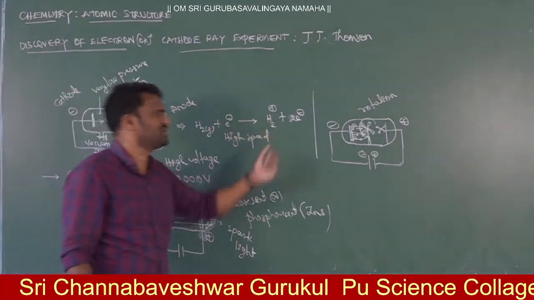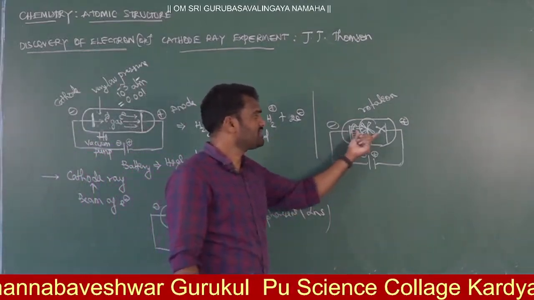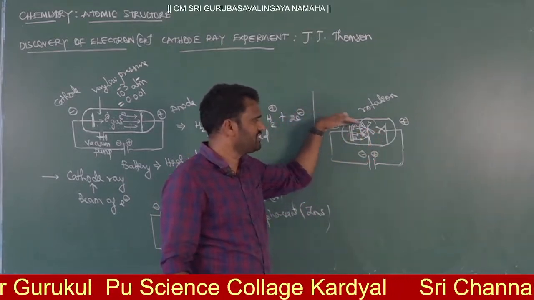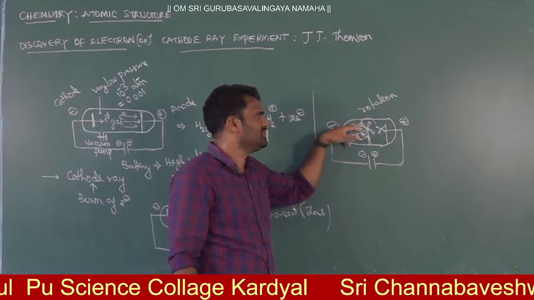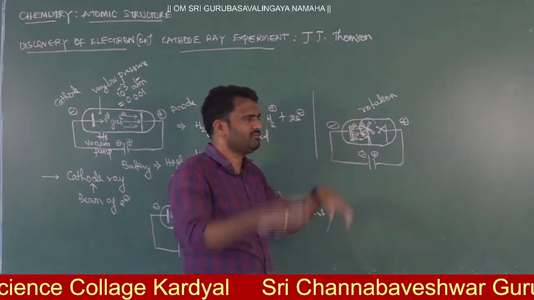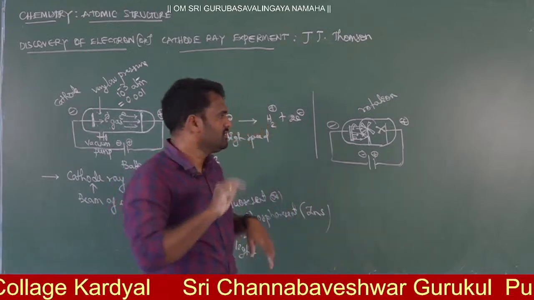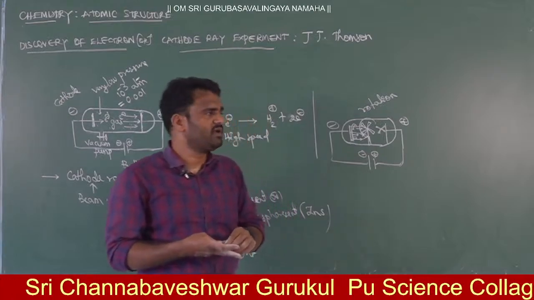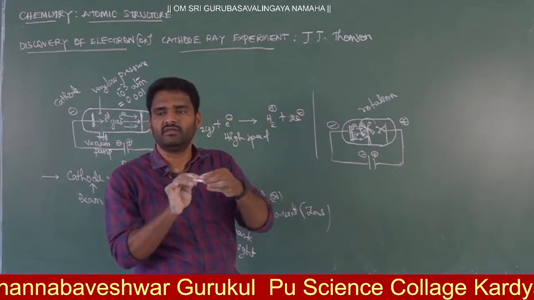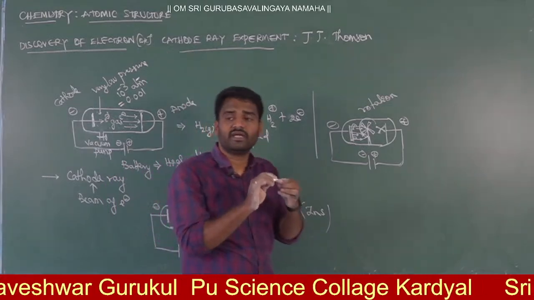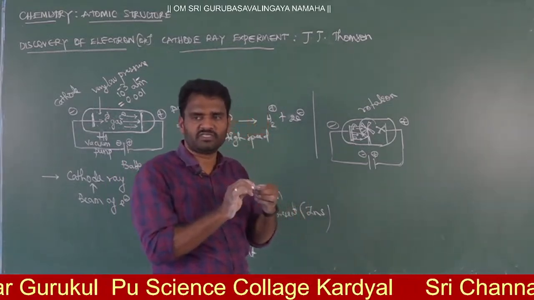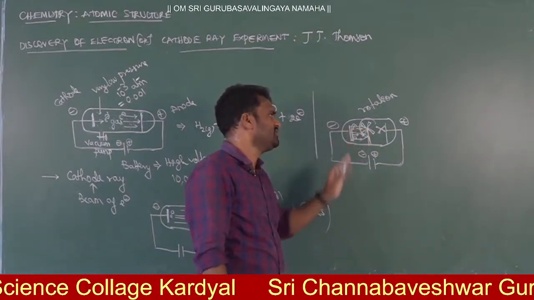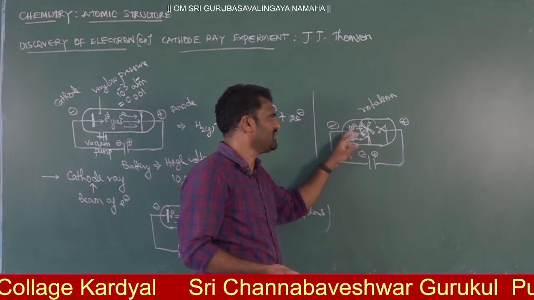Next, one more piece of extra information. In the path of the electrons, if you arrange a paddle, then when electrons are moving at high speed, definitely they will go and strike the surface of this paddle. Then the paddle will start rotating. Once it starts rotating, it indicates a particle nature. When one particle strikes the surface of another particle, definitely you get some displacement. So due to this displacement, obviously the paddle will rotate. This indicates the particle nature of the electron.